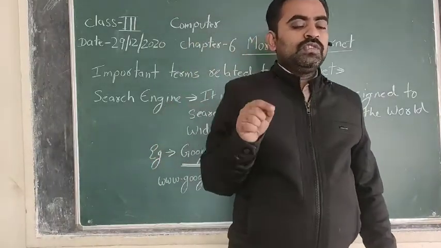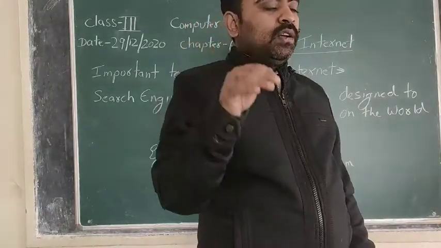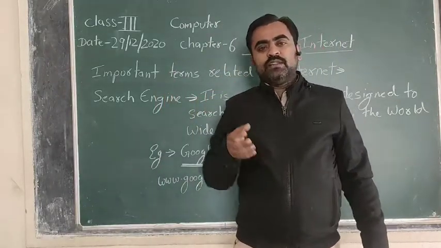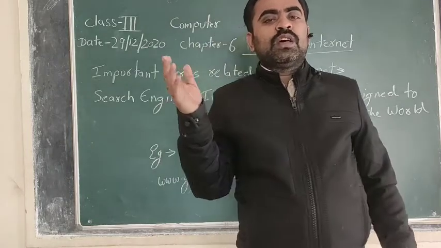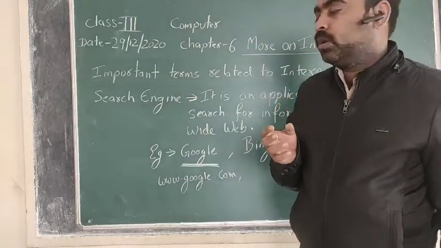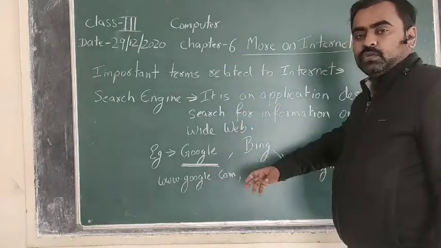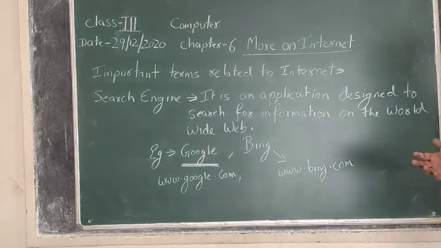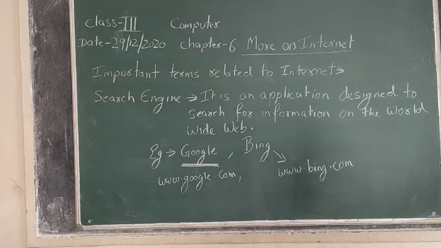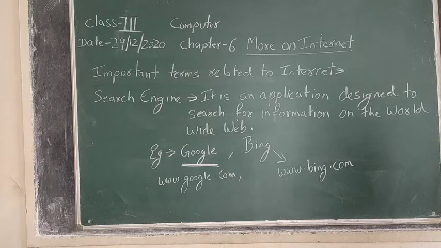Once you type it and press enter, within some seconds it will display thousands of results related to that topic, and then you can go through the data, access the different information, and use it in the way you want.